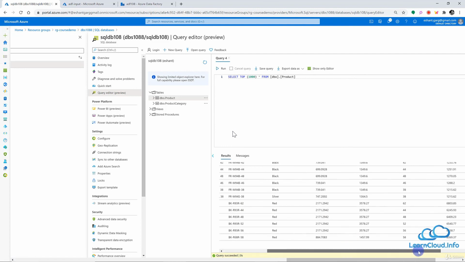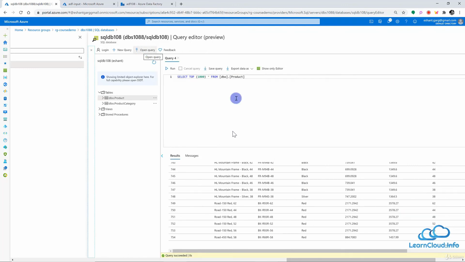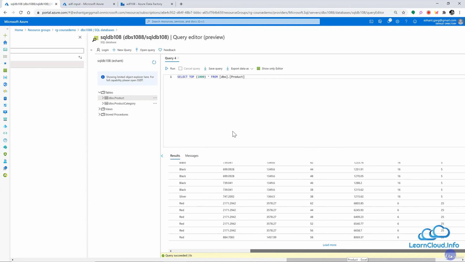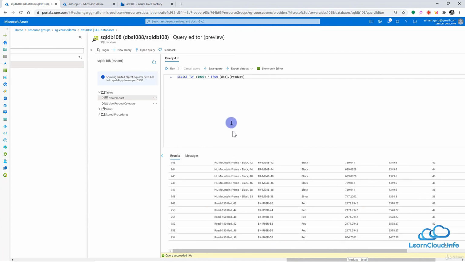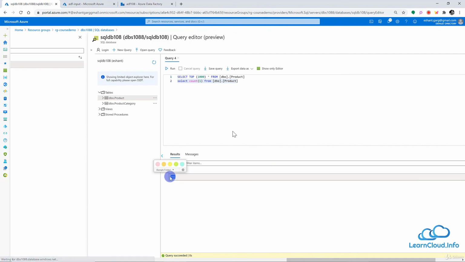How many rows do we have in total? There should be around 237 rows. So let's collapse this to get a little bit more space here. And if I go down, let me do the select count from dbo.product. All right, if I run this query here, oh, I'm sorry. All right, so we have 295 rows here as we had in the source file. So we are good.